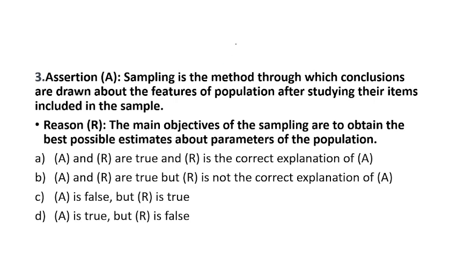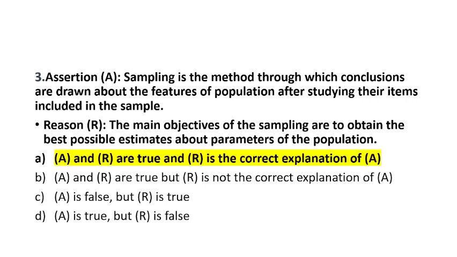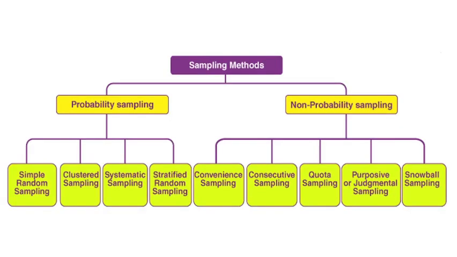Remember, in case of a sample we use statistics, and in case of a population we use parameters. Both statements are going in the same sense, so the reason is the correct explanation of A. Option A is the right answer. I hope you got this question.